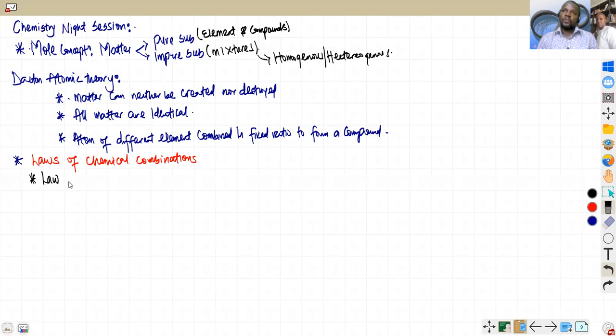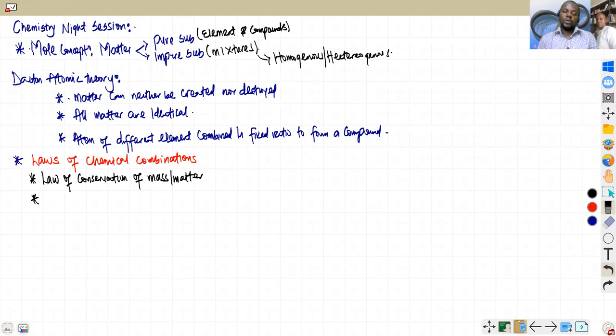It's not the same as the law of conservation of energy in your physics, because you know how to define it. It's important. Law of conservation of mass, or you say matter: mass or matter can neither be created nor destroyed, but it can be conserved from one form to another, or transformed from one form to another.